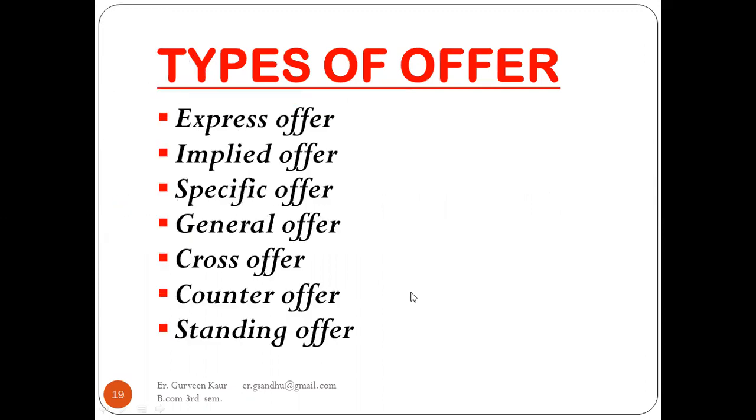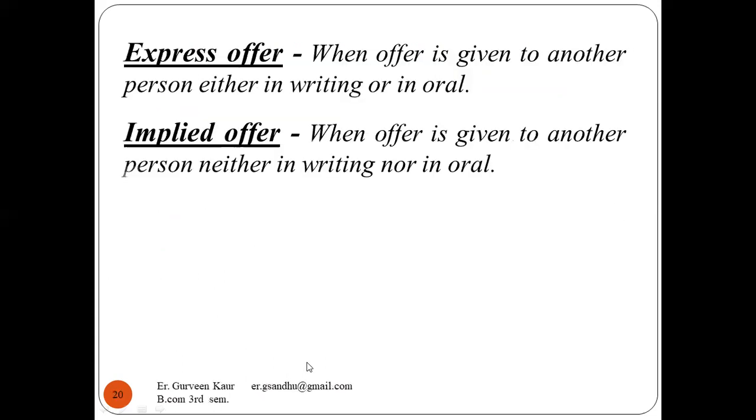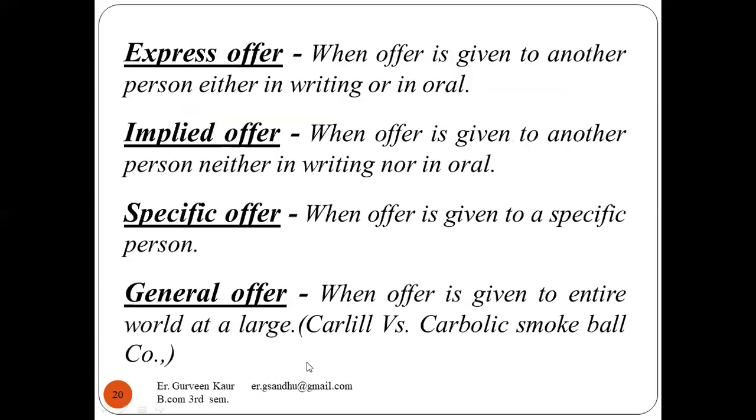So next are the types of the offer: express, implied, specific offer, general offer, cross offer, counter offer, and standing offer. So let's do one by one what these offers are. So first is the express offer. When the offer is given to another person either in writing or orally. So I have expressed my offer. I have given chocolate to my friend. So that was an oral offer which I have given to her.